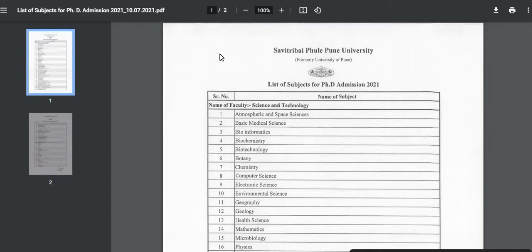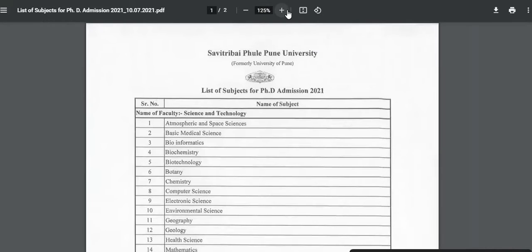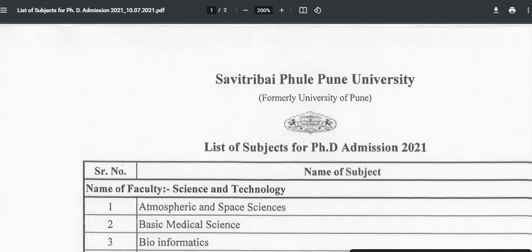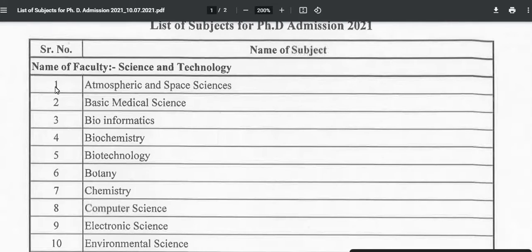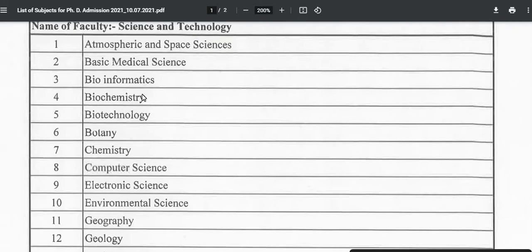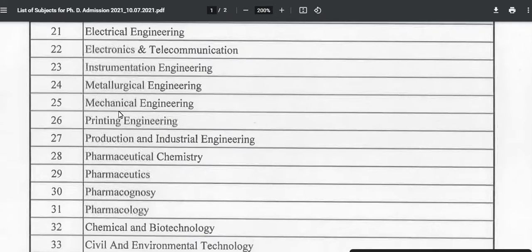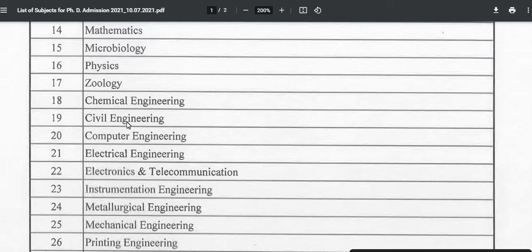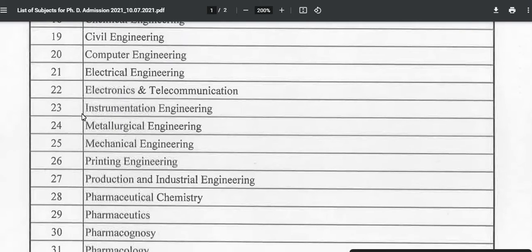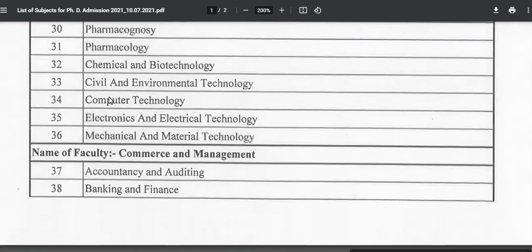Alright. So let us see what are the subjects. It's the important thing. What are the subjects available for this PhD program? So there you can check in the science and technology. All these subjects are available: atmospheric, space sciences, basic medical science, bioinformatics, biochemistry, biotechnology, botany, chemistry, computer science, electronic science. So all the important subjects are there, and also the engineering subjects like chemical engineering, computer, electrical, electronics, telecommunication, instrumentation. So all these important engineering topics are also there.